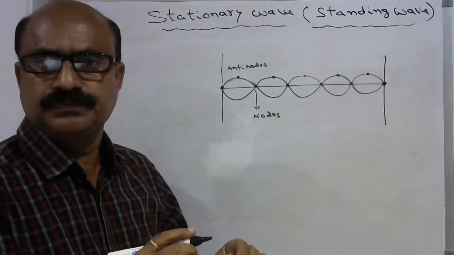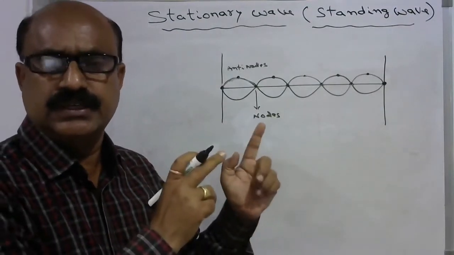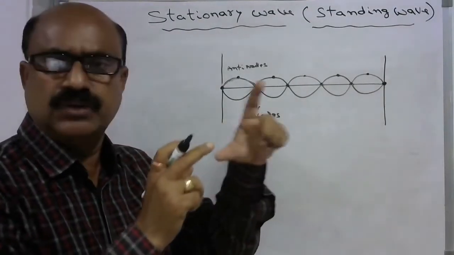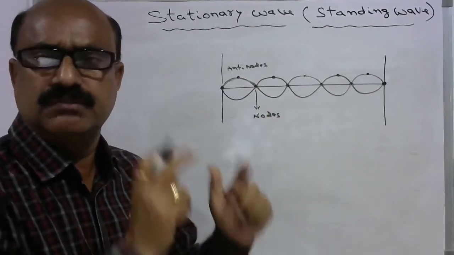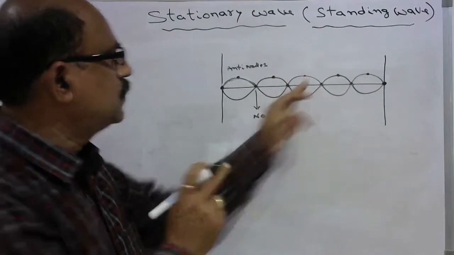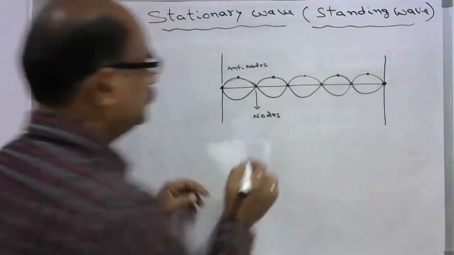This is how at the two ends it forms nodes. So you can consider this as a stretched string, a string vibrating between two rigid supports, which forms a stationary wave. All these points are called antinodes.